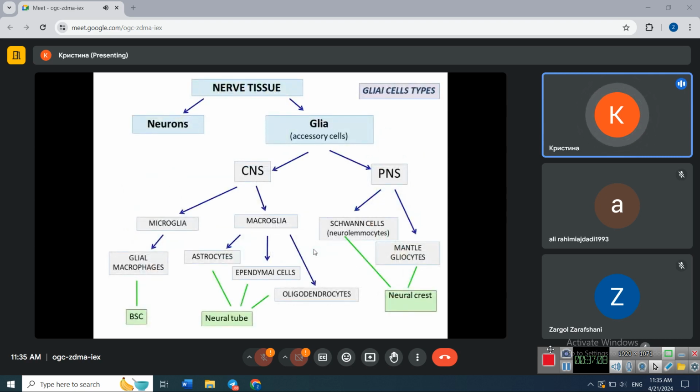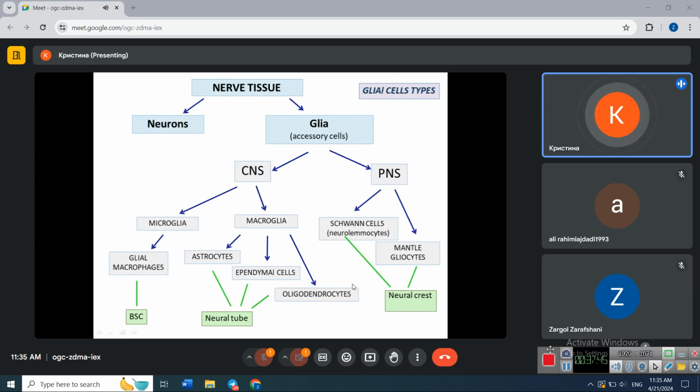Now we discuss glial cell types. Glial cells are accessory cells. They help neurons to perform their function. And glial cells are different in CNS and PNS, which means central and peripheral nervous system. In central nervous system, we have microglia, the glial macrophages, and macroglia. Macroglia includes astrocytes, ependymal cells, and oligodendrocytes.